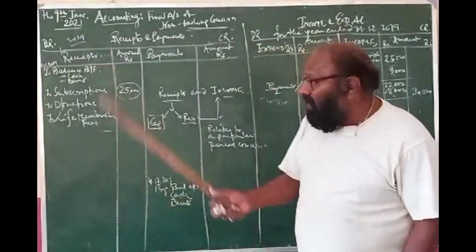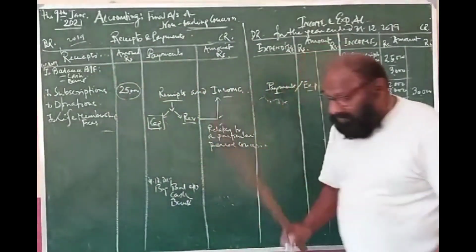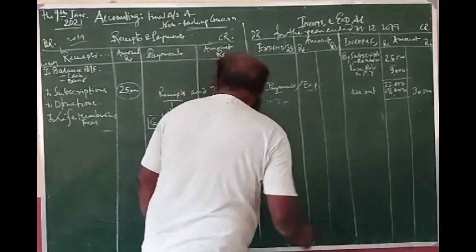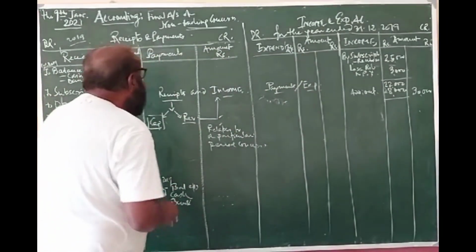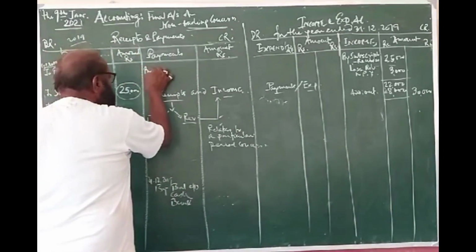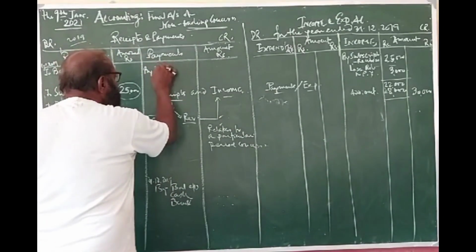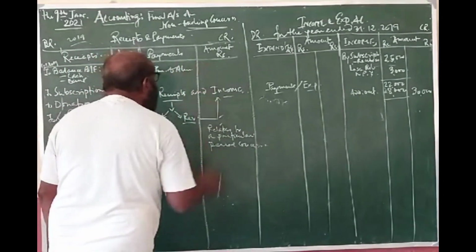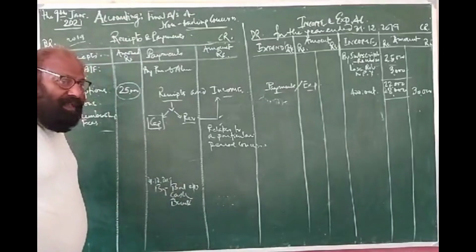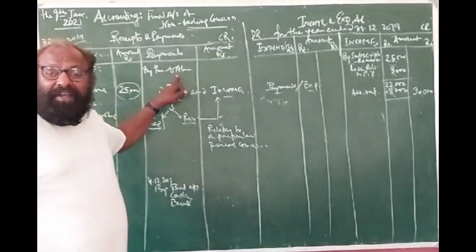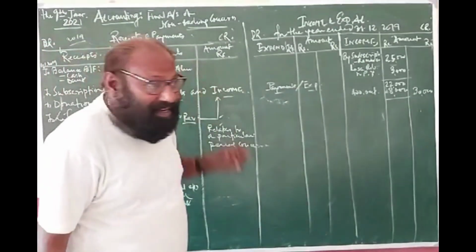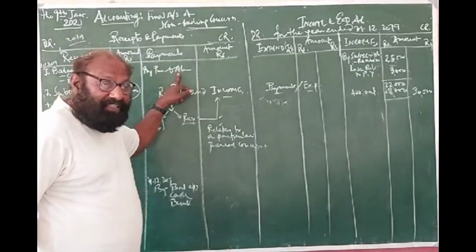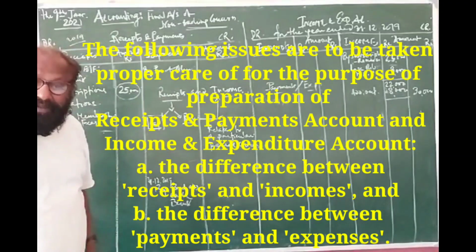Fine. Now then comes the question of payments and expenditure. What are the basic sources of payments? Say, purchase of almirah. Okay, this is the payment. Clear? And is this payment revenue in nature or capital in nature? Capital in nature. Where will it go? You have purchased an almirah, it is an increment of an asset, it will go to the balance sheet, on the asset side of the balance sheet.